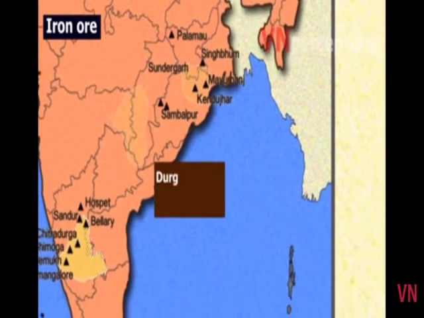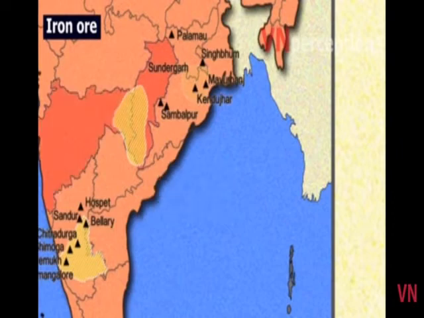Now we come to Durg, Bastar and Chandrapur belt. This belt lies in Chhattisgarh and Maharashtra. Here, very high-grade hematite ore is found. In Chhattisgarh, it is found in Bailadila range of hills in the Bastar district, and then it is found in Durg district. The range of hills comprises 14 deposits of super high-grade hematite iron ore. It has the best physical properties needed for steel making.